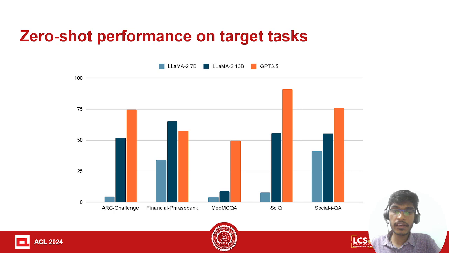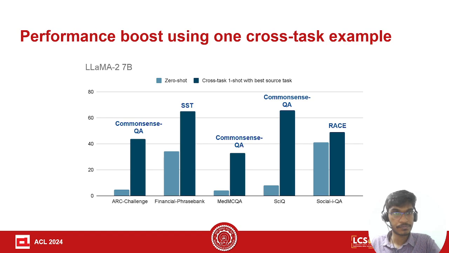For the 5 target tasks we chose, the zero-shot performance of language models is very poor. For example, for Llama 2 7 billion, the performance is consistently below 50%. For ARC Challenge it is somewhere close to 4%, and similarly for MedMCQA and SciQ. Though GPT 3.5 performs quite well even for zero shot on these target tasks, our focus is mainly on smaller LLMs like 7 billion or 13 billion LLMs.